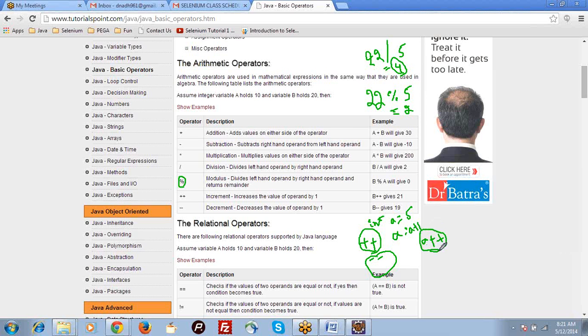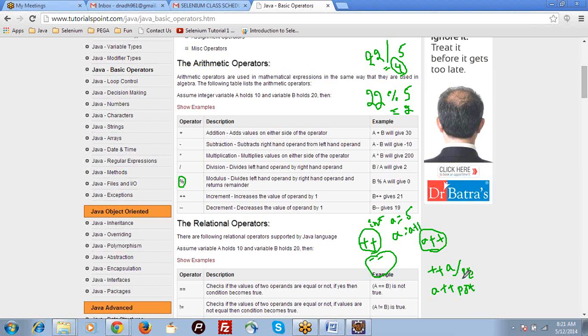And within the increment there are two types. You can do it like this, plus plus a or a plus plus. This is called pre-increment. This is called post-increment.